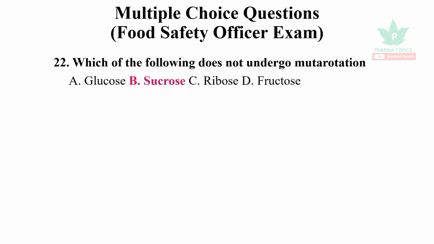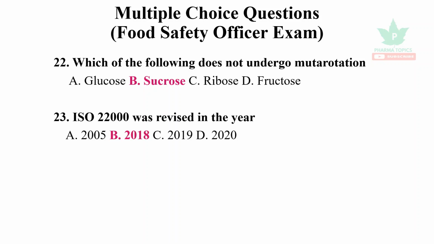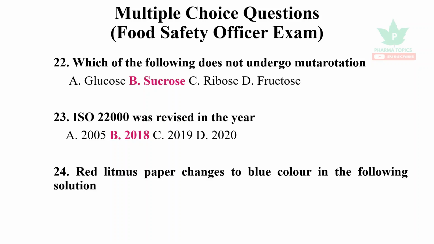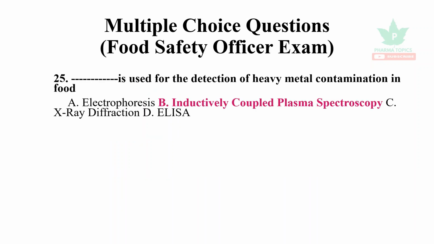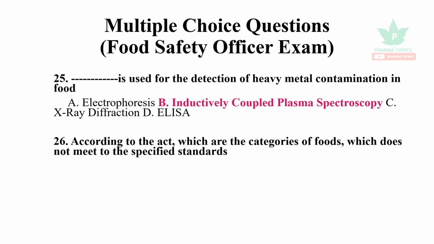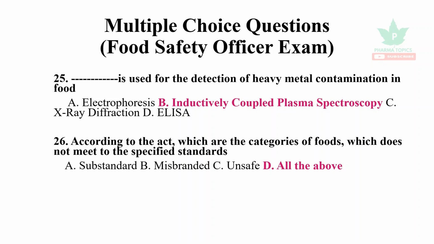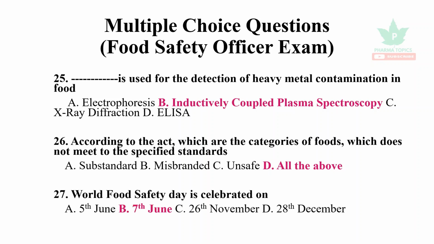Sucrose does not undergo mutarotation. ISO 22000 was revised in the year 2018. Red litmus paper changes to blue color in the presence of a base. Inductively coupled plasma spectroscopy is used for detection of heavy metal contamination in food. Substandard, misbranded or unsafe refers to the category of foods which do not meet the specified standards of the food safety regulations. World Food Safety Day is celebrated on 7th June.